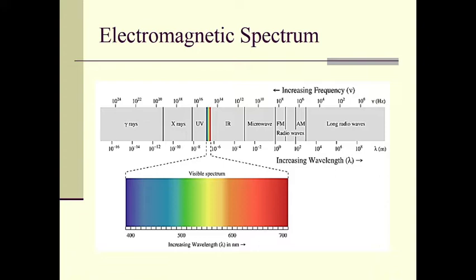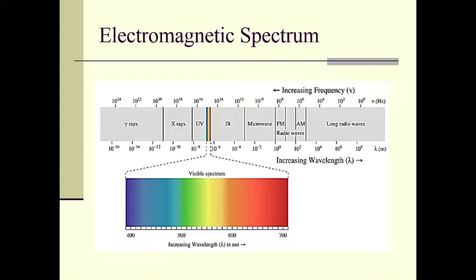Higher frequency electromagnetic waves, with more electromagnetic vibrations per second, have more energy. Low frequency electromagnetic waves with longer wavelengths have less energy. The types of electromagnetic radiations are broadly classified into several classes.